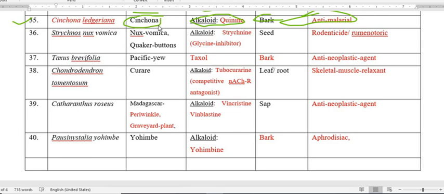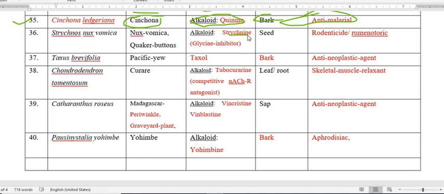Next plant is Strychnos nux vomica. This is also a very very important plant, also called nux vomica and Quaker buttons. This plant possesses the alkaloid we call strychnine, which is an inhibitor of the inhibitory neurotransmitter glycine.